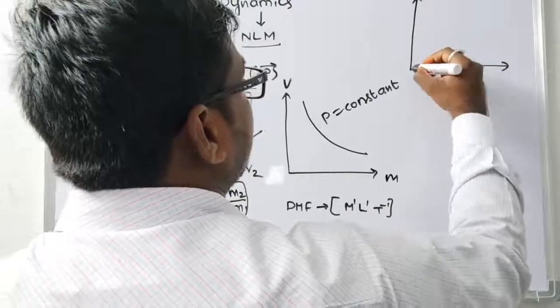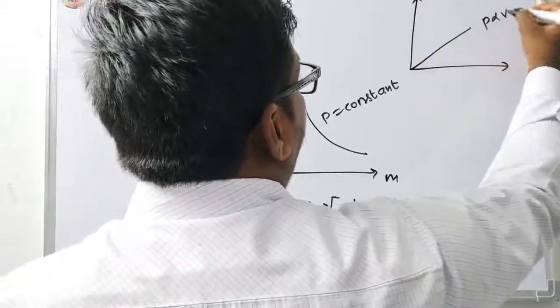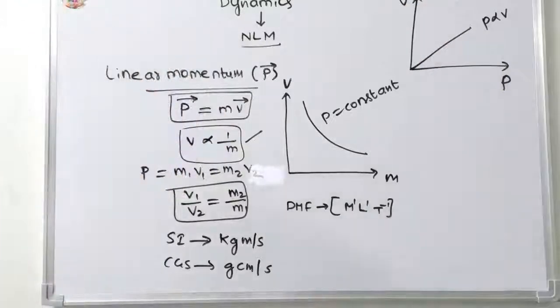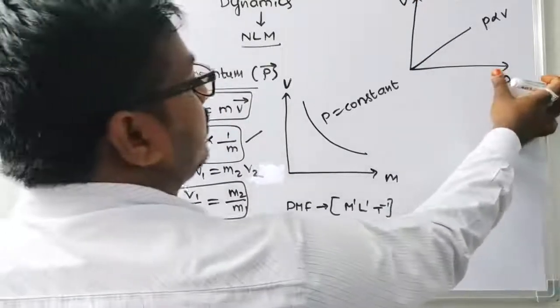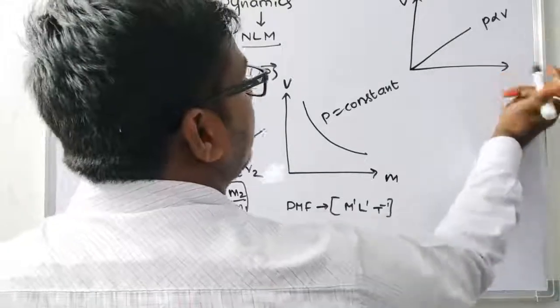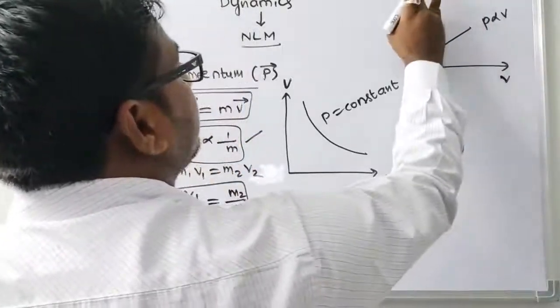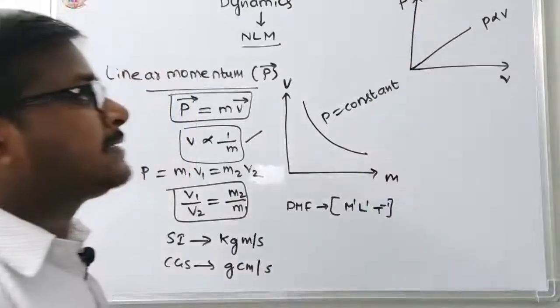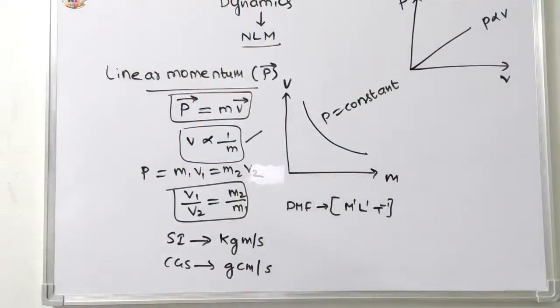In this graph, the x-axis is the velocity and the y-axis is P. P is directly proportional to v. Linear momentum is directly proportional to velocity.